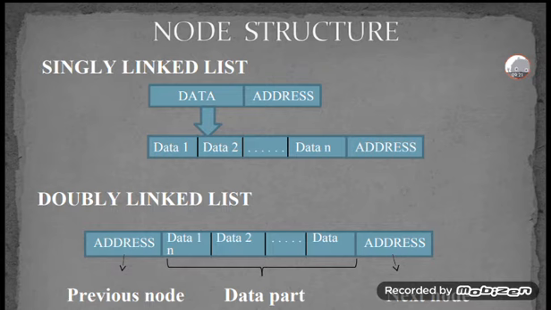In the data part, data 1, data 2, up to data n will be there, and then we take an address. You can take any number of data items, and after that you should mention the address also. This is about a single linked list. How can we create a node for a single linked list? That is an example for this.